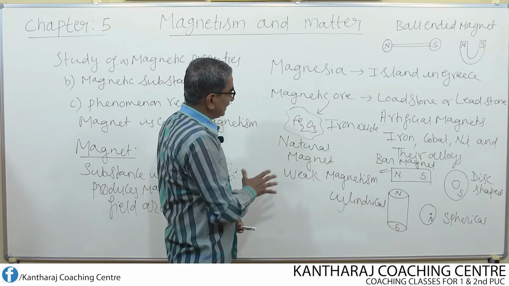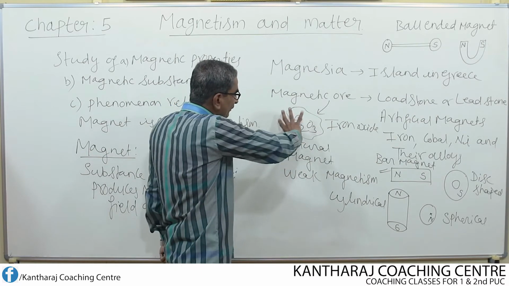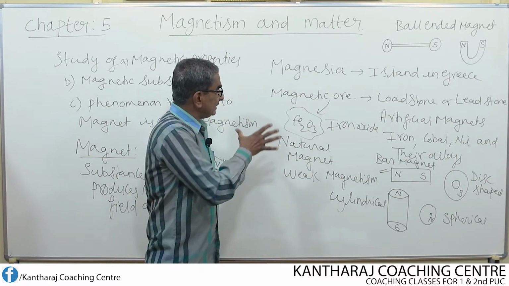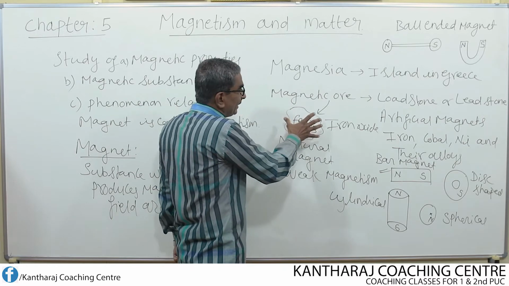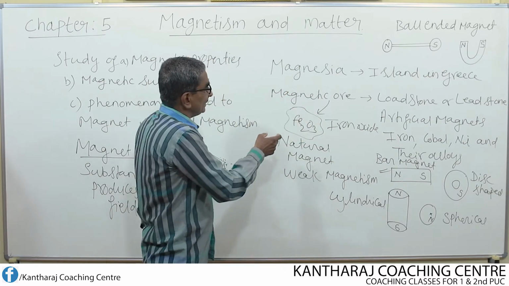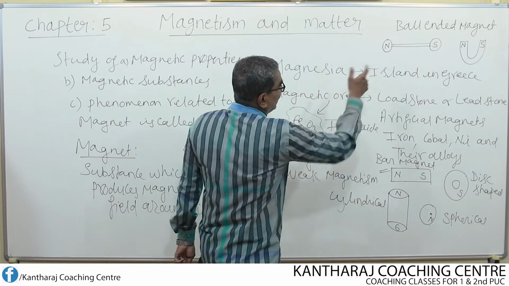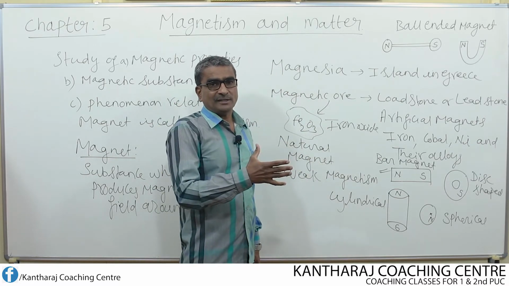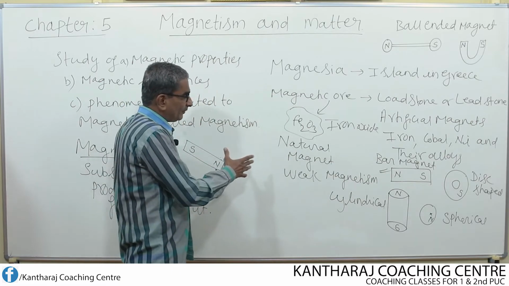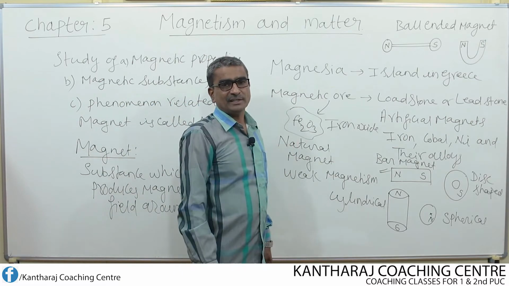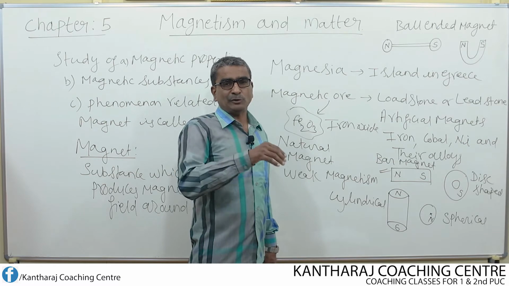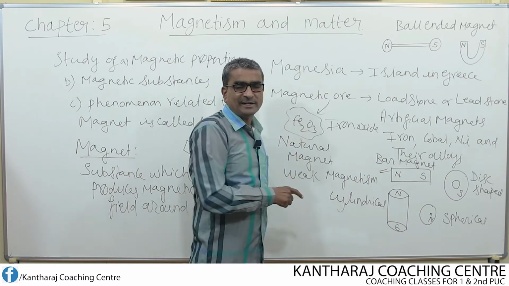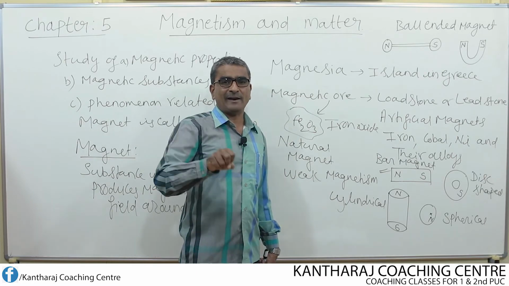Whereas a natural magnet, as I said earlier, is of irregular shape because basically it will be in the form of ore, and this ore was found in abundance at a place called Magnesia in Greece. So this is how the shepherd brought the concept of this magnet into light. It is through them we came to know that there exists a substance like iron oxide which can attract other metals.